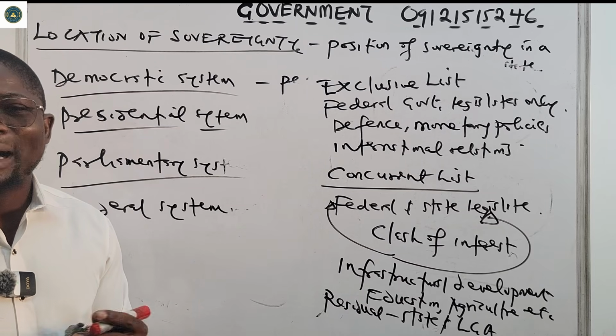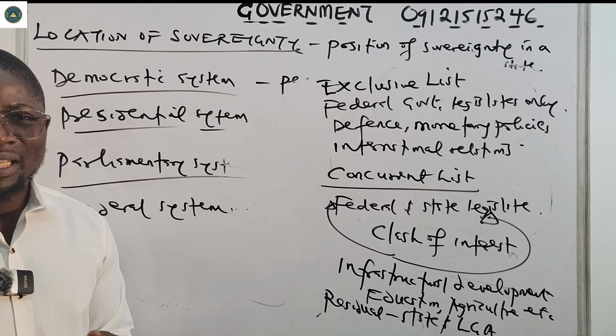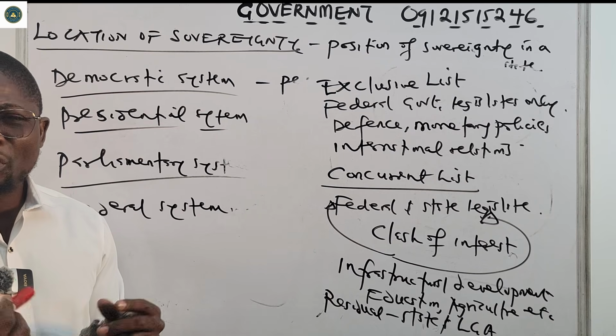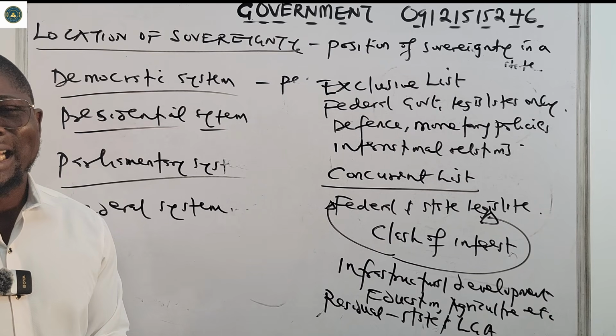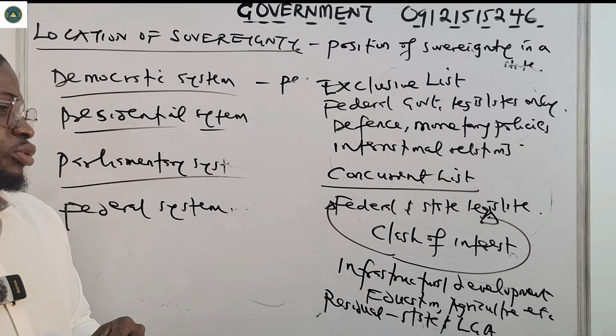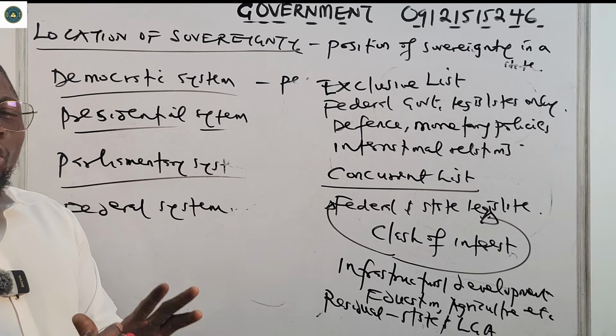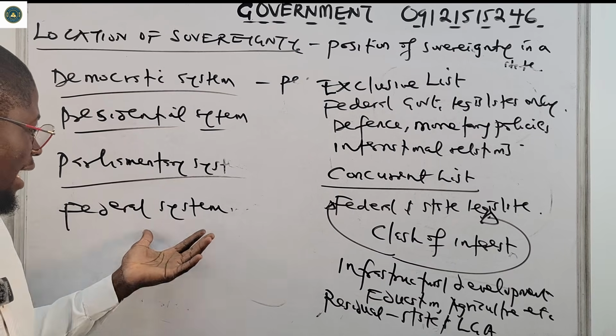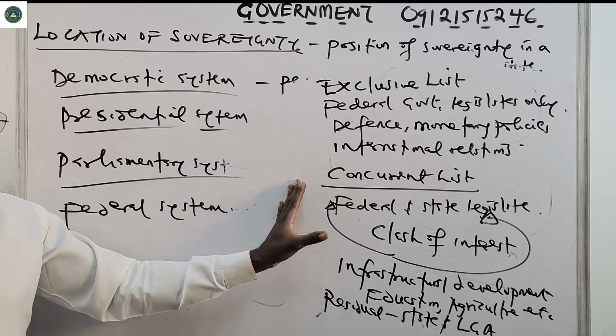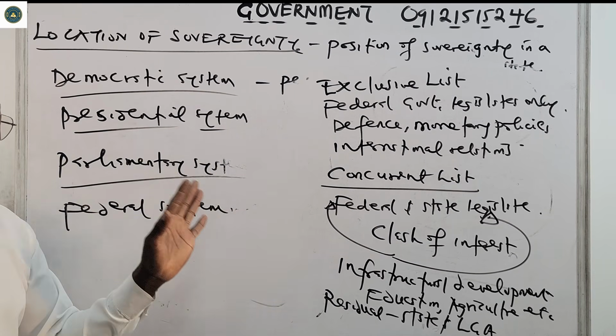Example, building of abattoirs where they slaughter animals. Those ones, the building of motor parks or machine parks or keke park, has nothing to do with the federal government. So these are the three lists that are made to avoid confusion between the three tiers of government: the federal, the state, and the local government.